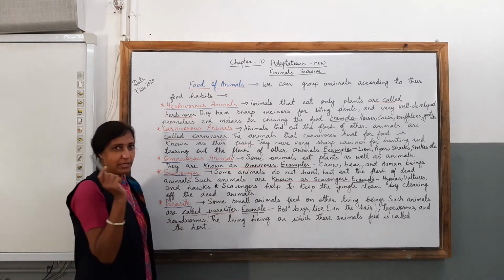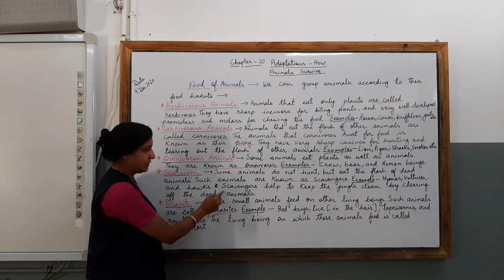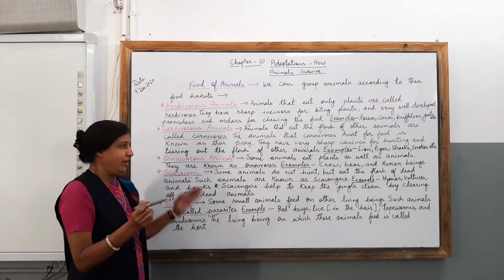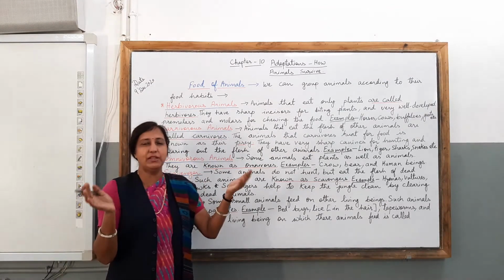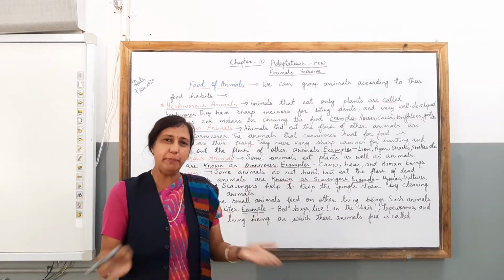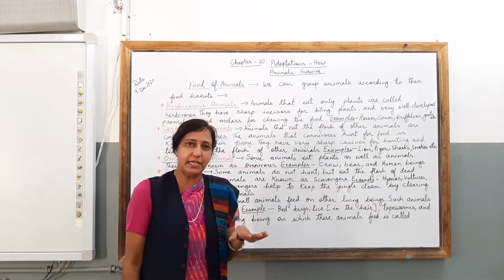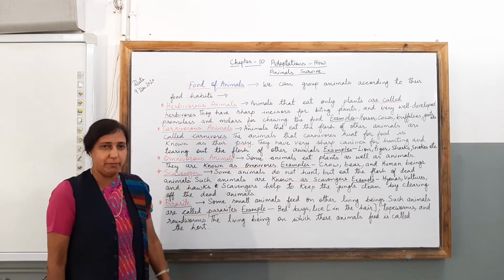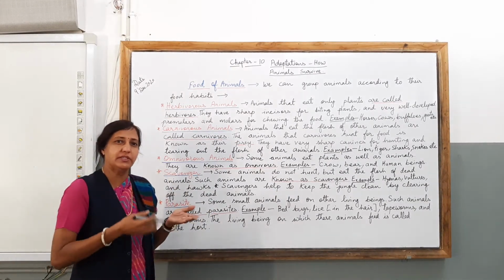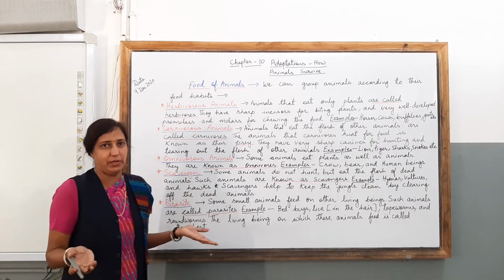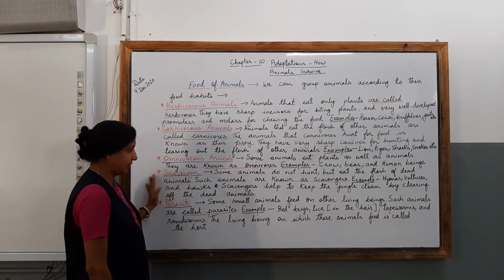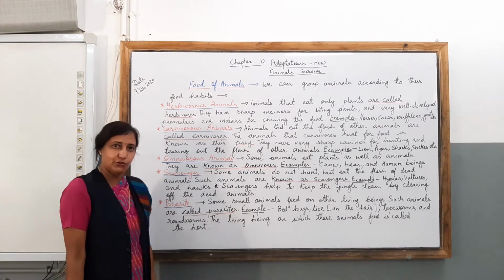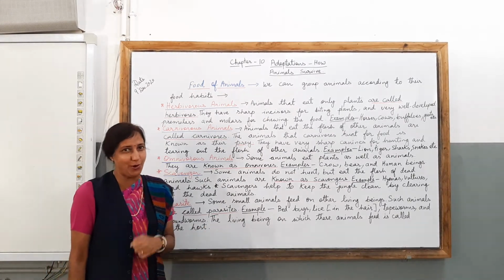And most important, children must remember about scavengers. Scavengers help to keep the jungle clean by clearing off the dead animals. Some of these carnivore animals leave the dead animals at any place as their hunger is satisfied. They are no more hungry. So these animals are all waiting for that moment to come and they are just eating those dead animals lying anywhere. So in a way, they help to keep the jungle clean by clearing off the dead animals. So in a way, they are doing some good work also.